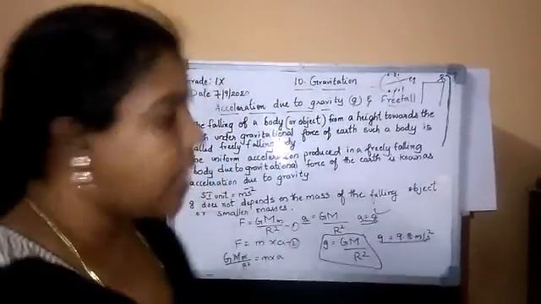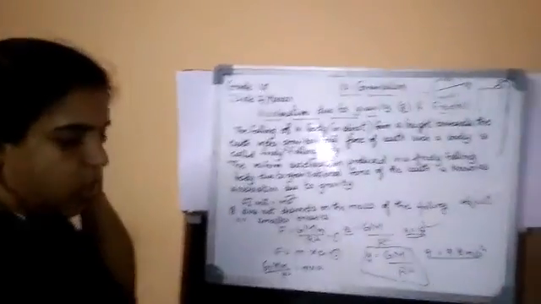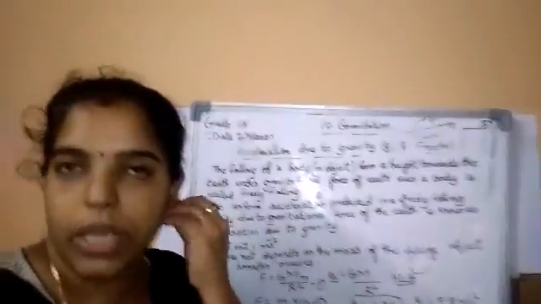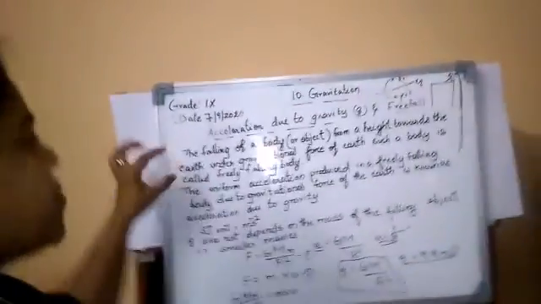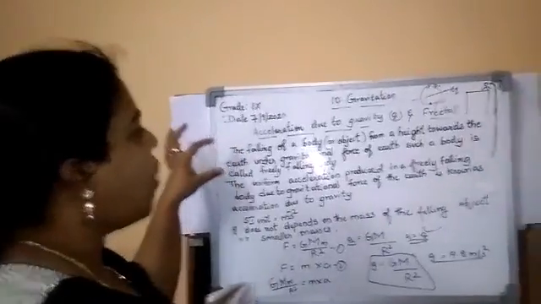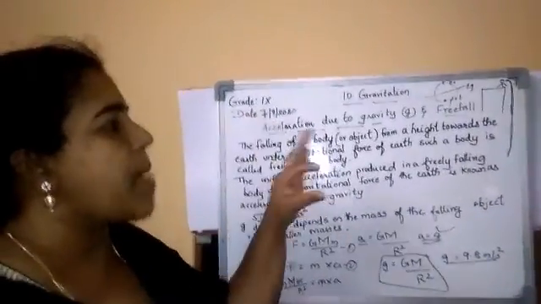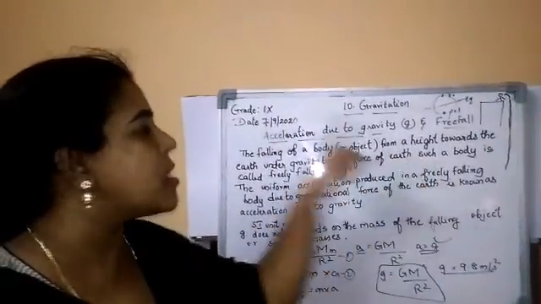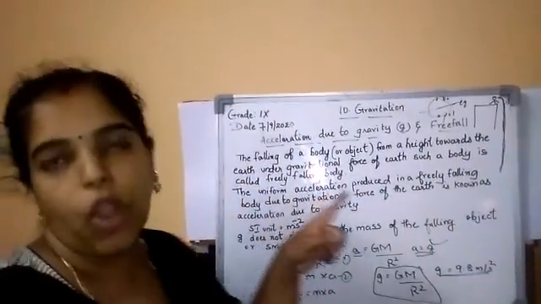Okay, children, you have the center of the earth. So you understood. Once again, I'll repeat what is free fall and what is the acceleration due to gravity. What is the definition we can give for free fall? The falling of a body from a height towards the earth under the gravitational force of the earth. Such a body is called a free falling body.